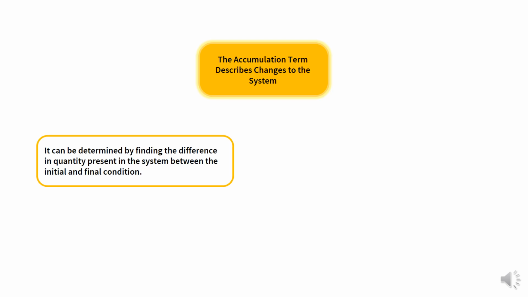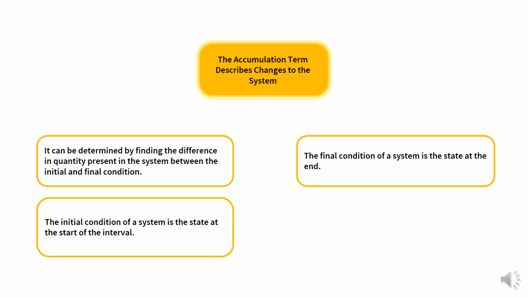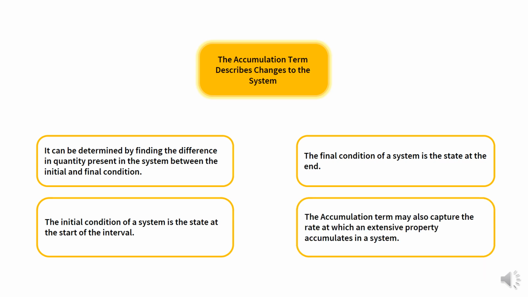The accumulation term can be determined by finding the difference in quantity present in the system between the initial condition and the final condition. The initial condition of a system is the state at the start of the interval, and the final condition of the system is the state at the end. The accumulation term may also capture the rate at which an extensive property accumulates in a system.